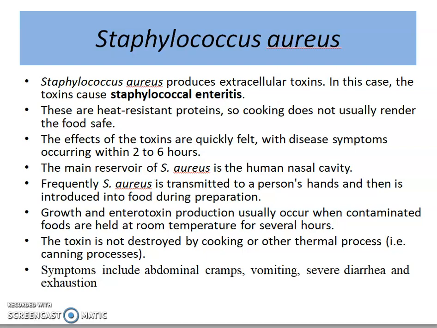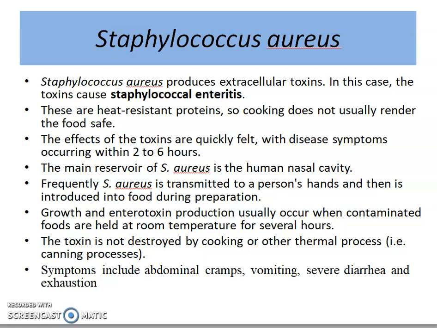What are the disease symptoms? You might get abdominal cramps, vomiting, severe diarrhea, as well as exhaustion. Now let me ask you, from where do you get Staphylococcus aureus? There are different ways by which food can get contaminated, but the most frequent cause is that Staph aureus is found within our body, in our human nasal cavity.